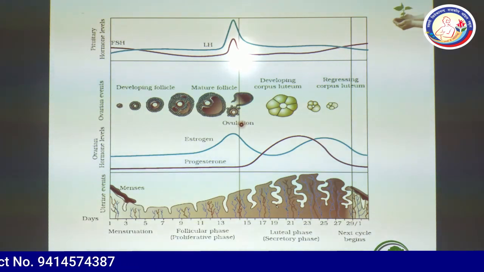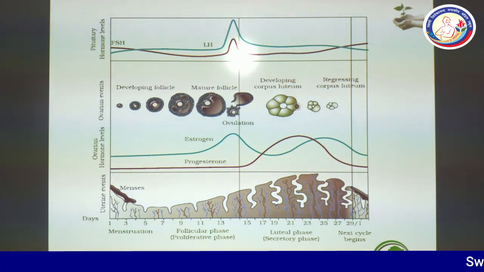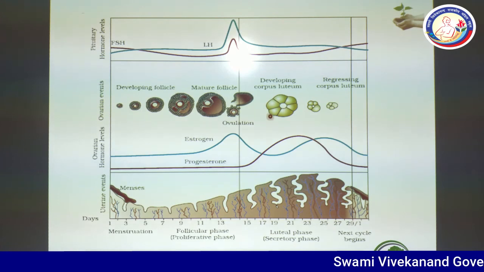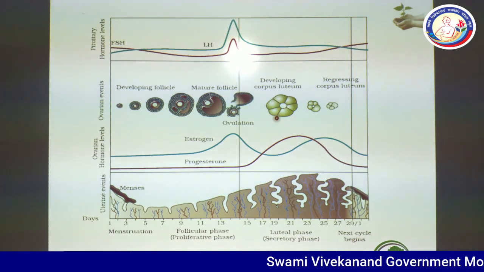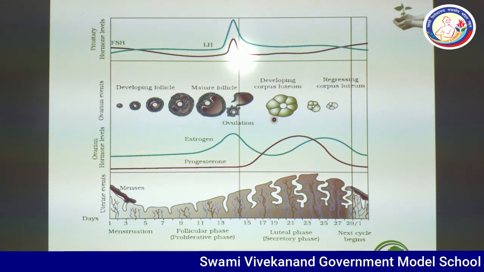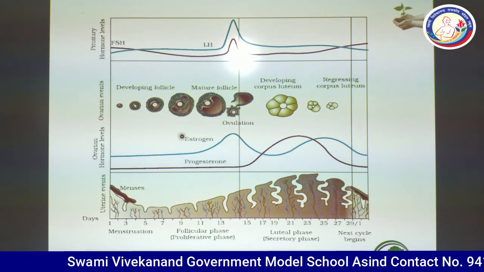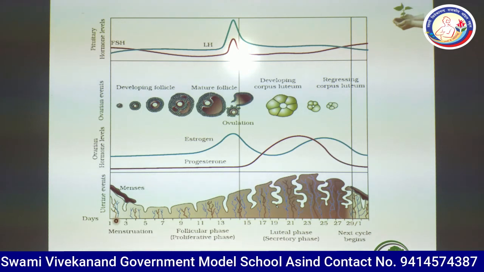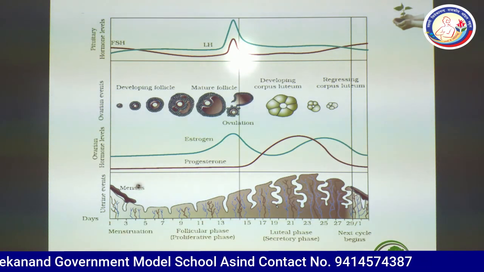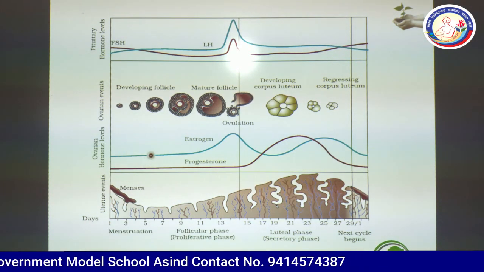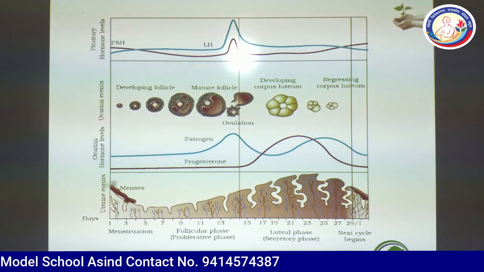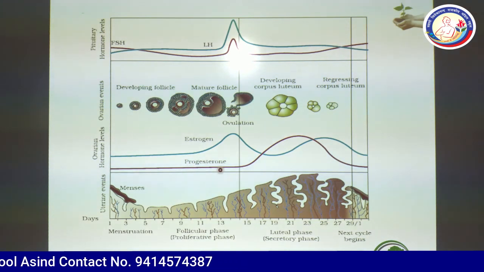As the ovum is released from the Graafian follicle, this follicle converts to a yellow structure which is known as corpus luteum. It maintains the progesterone hormone. If we compare the levels of estrogen and progesterone, from the 1st to 13th day a constant level of estrogen and progesterone can be seen.